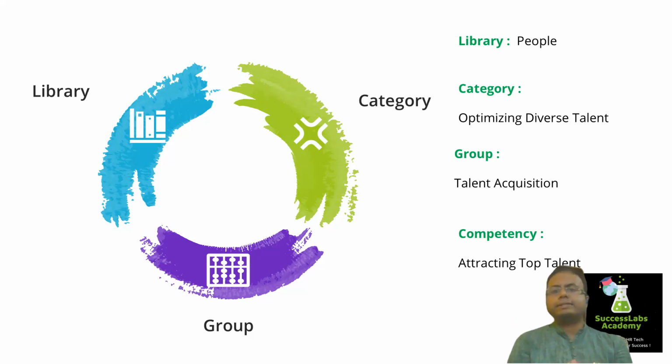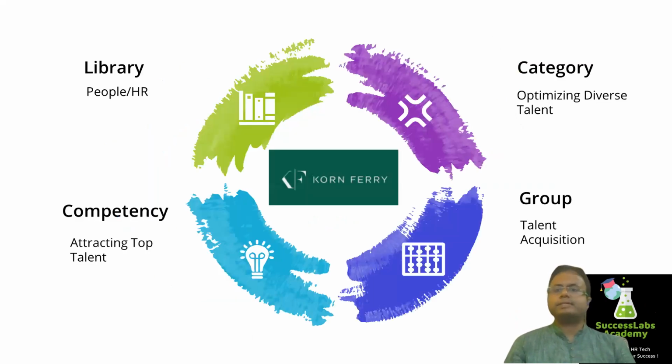There can be multiple examples which I will also be taking you through, and I have taken them from different sources. Let's say the second example is from one of the leading OD organizations who provide consulting to different organizations, Korn Ferry. If you see their model, they also come up with the same idea.